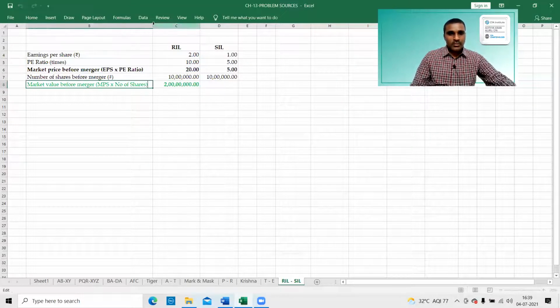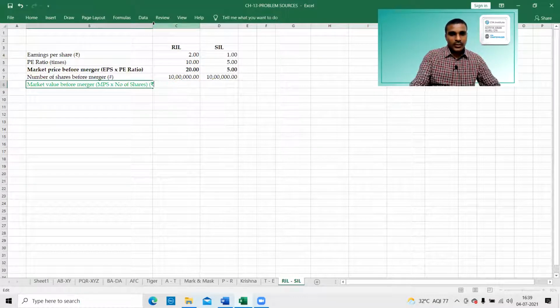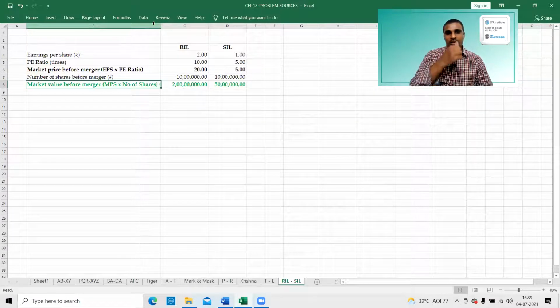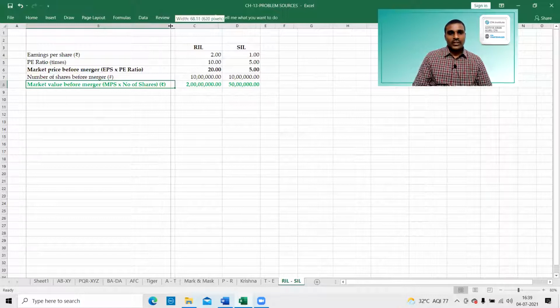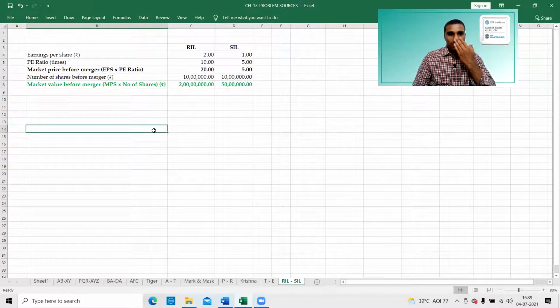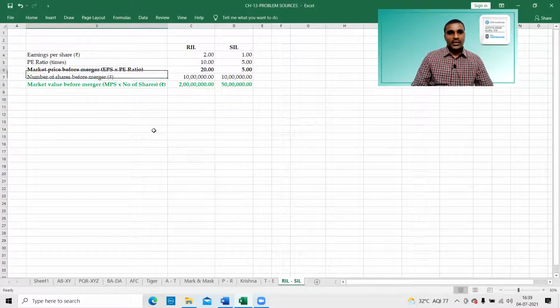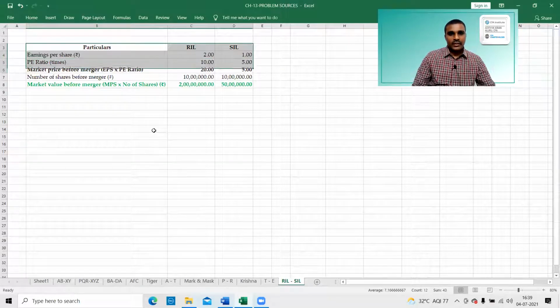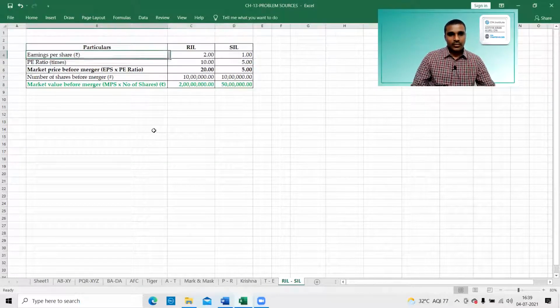So this is how much? This is in rupees. You should be very clear about what the data is, what the amount is, whether it is rupees or numbers. This is the first answer. Our first answer is the market value of shares before merger and after merger. Particulars, we will put the answer.